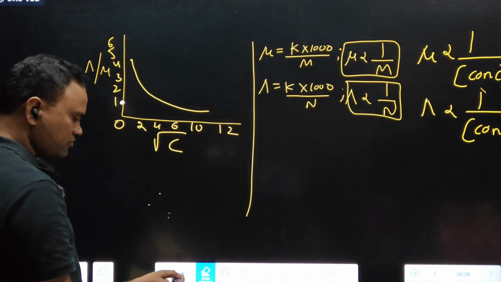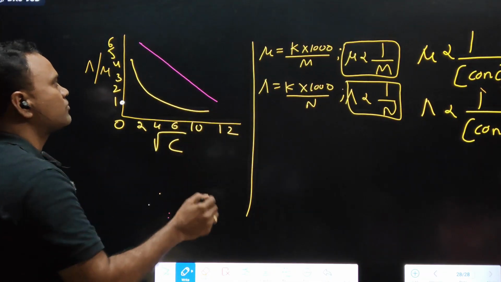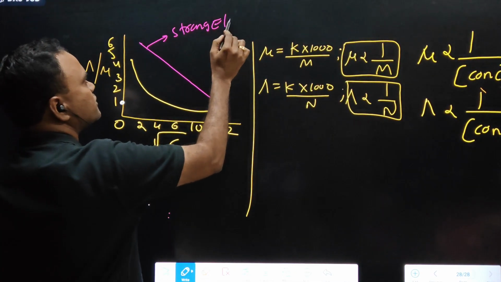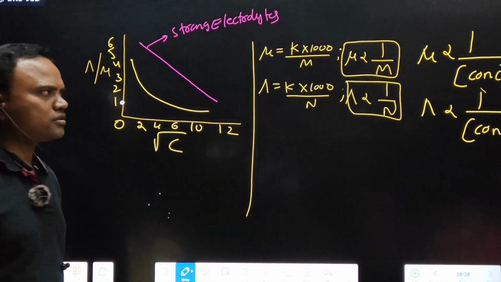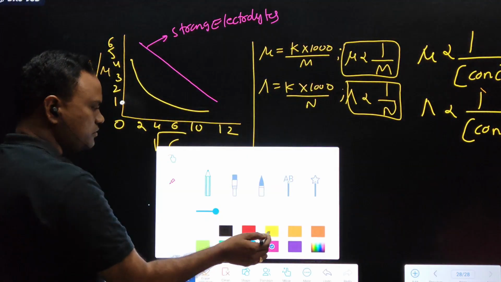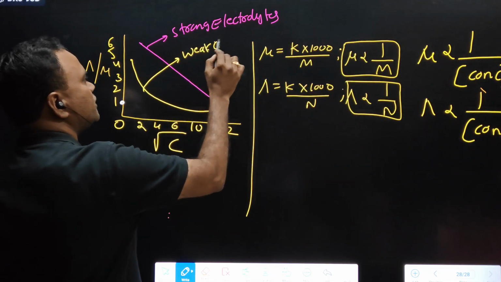Straight line is related to strong electrolytes. I will give you the list of strong electrolytes, and this curved line is related to weak electrolytes.